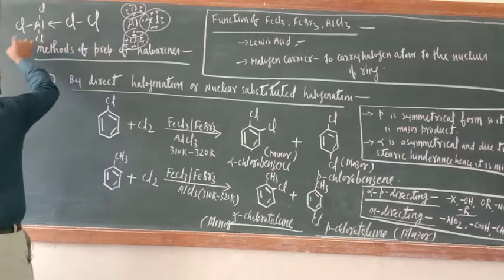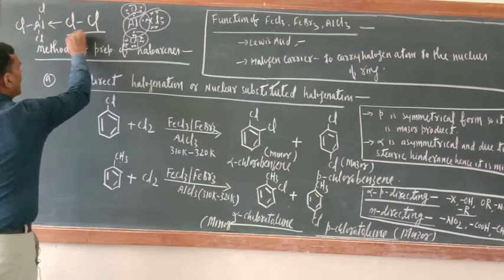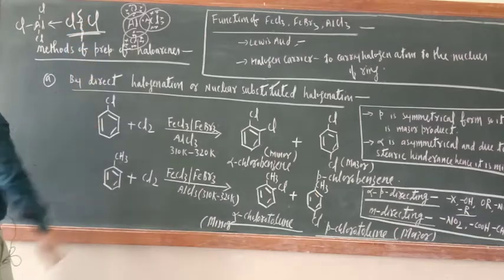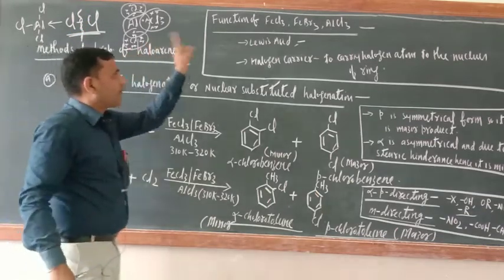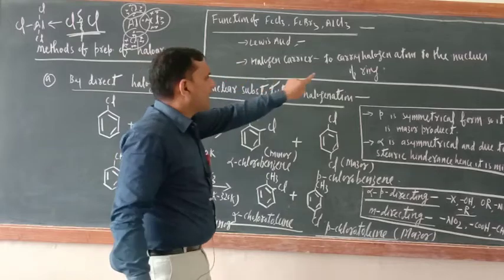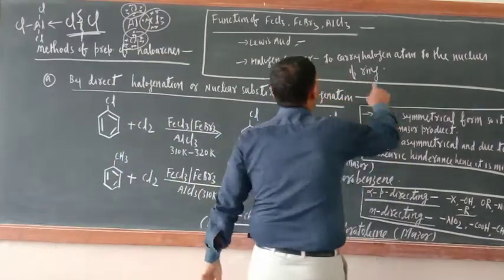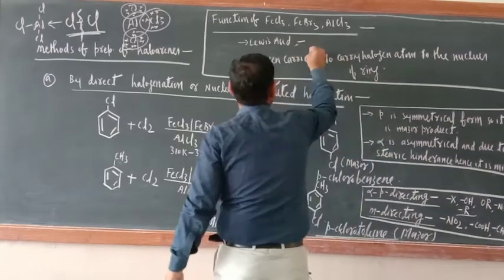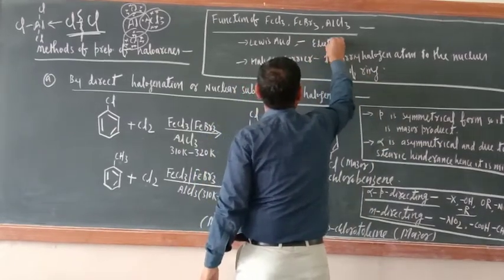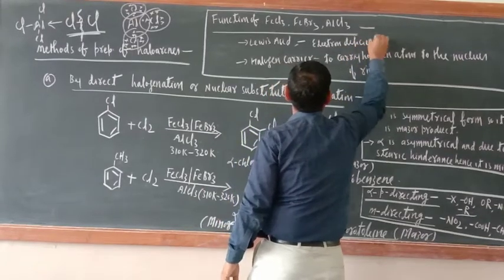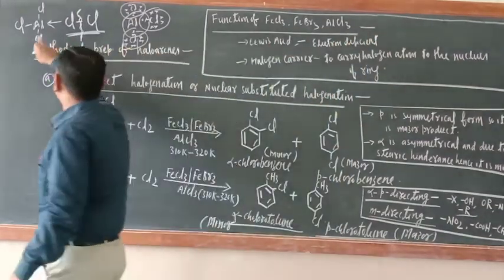Now they will carry these halogen atoms to the nucleus, and the bond will be broken from here. So what is the function of this? To carry the halogen atom to the nucleus of the ring. They are Lewis acids because they are electron deficient. Okay, so this is the function. Here I explain.